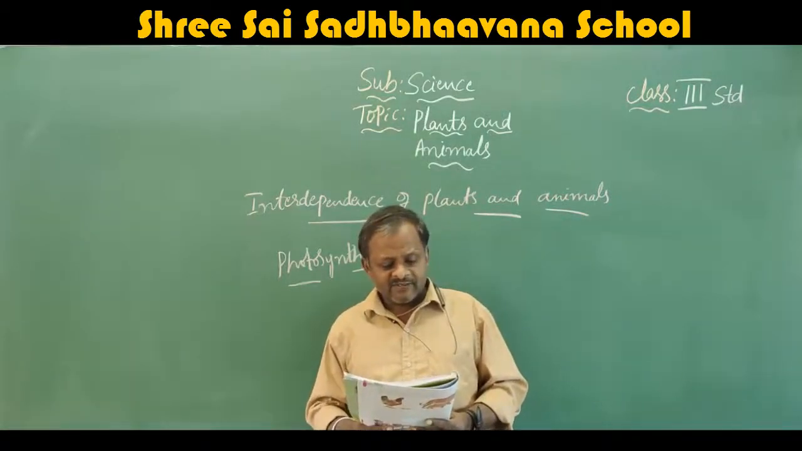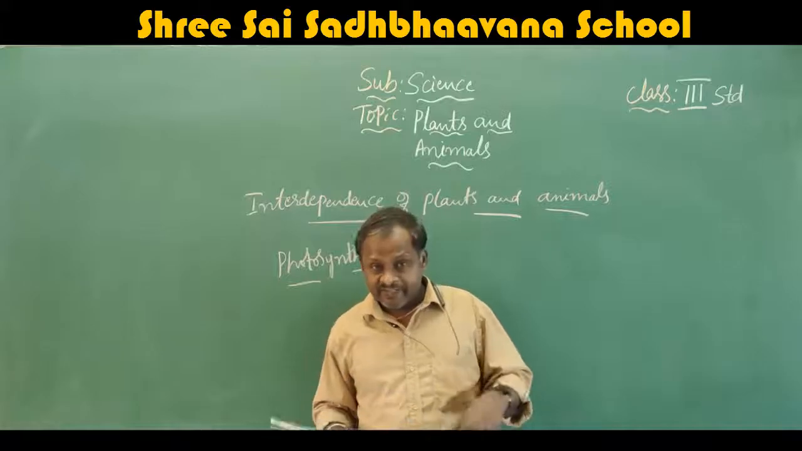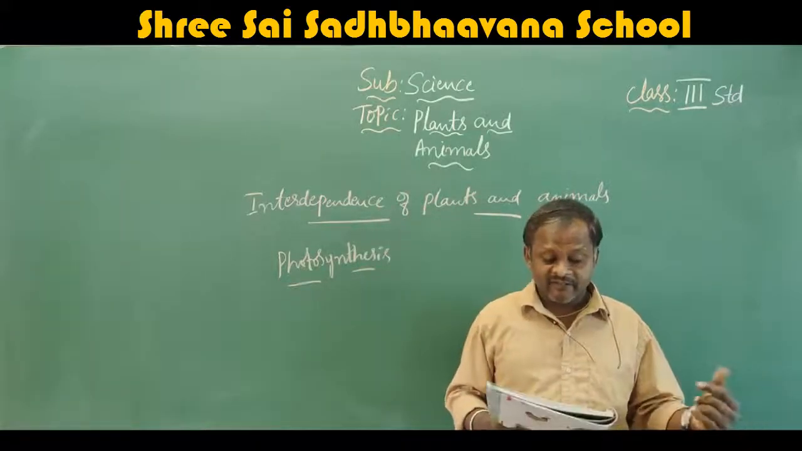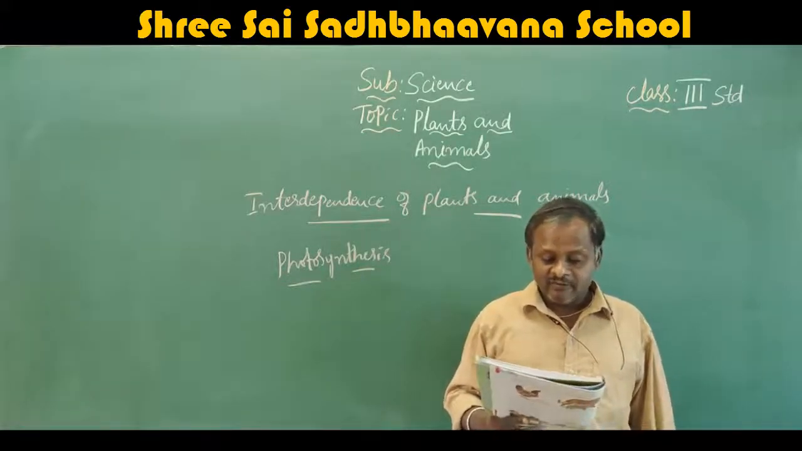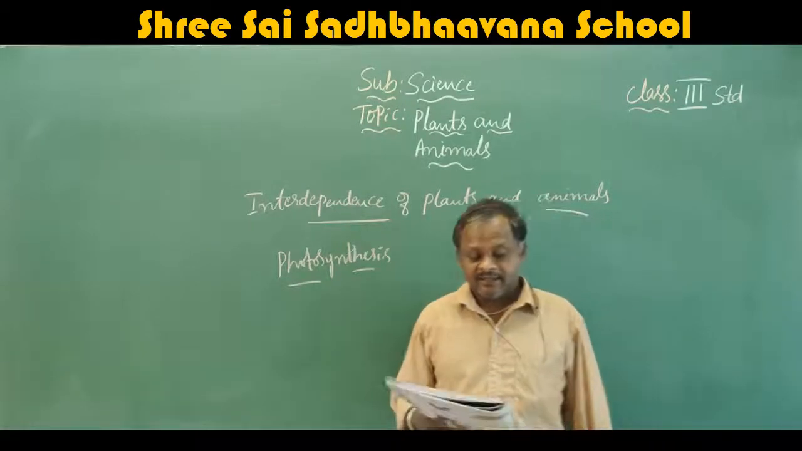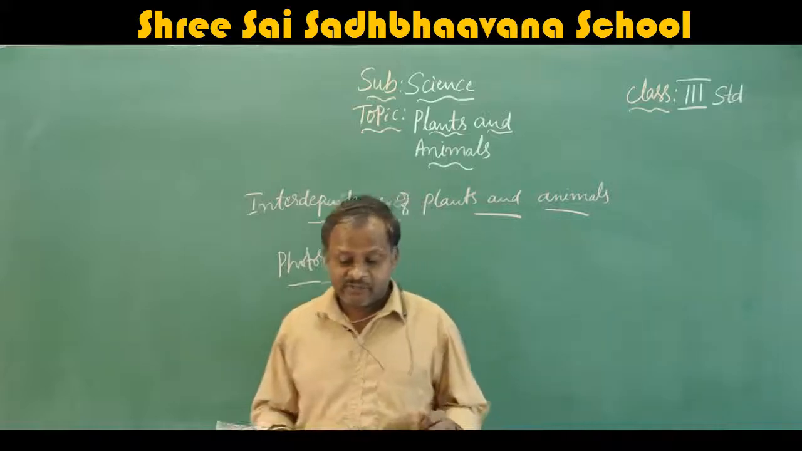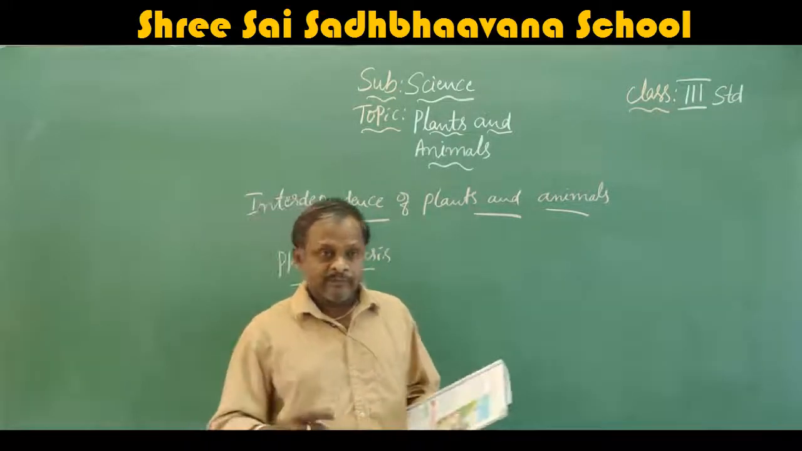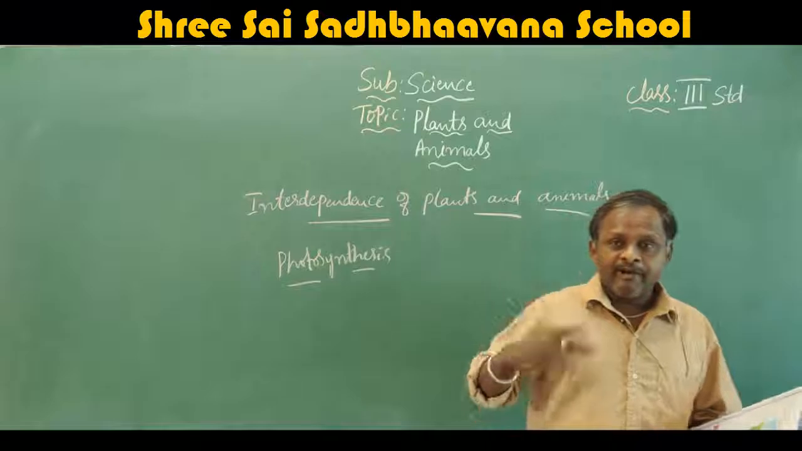Animals depend on plants for their food. Once again, we depend on plants for our food. For our food, plants also depend on animals to move from one place to another. How? Because they want to multiply or improve their numbers.